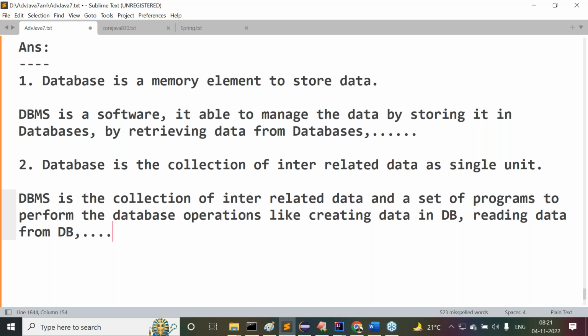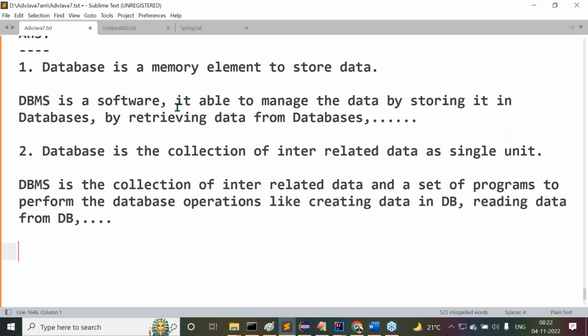In database terminology, I'm telling you CRUD operations. A database management system is a collection of interrelated data and a set of programs to perform database operations like CRUD operations. All four operations we are able to say now. So this is exactly the difference between a database and a database management system. Simple, only the introductory part I'm telling: what is a database and how it exists.